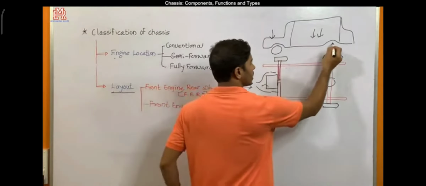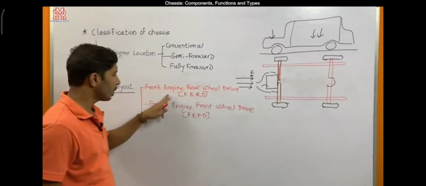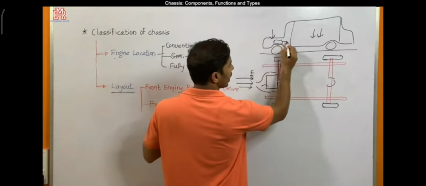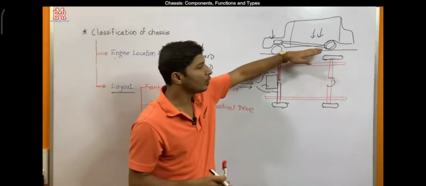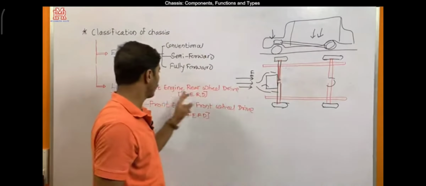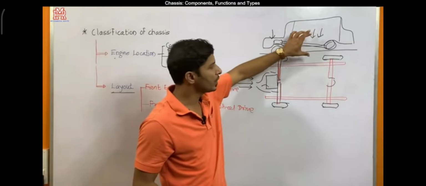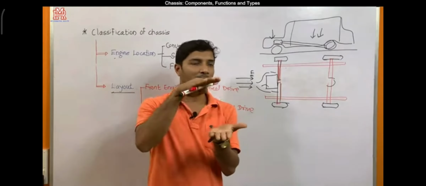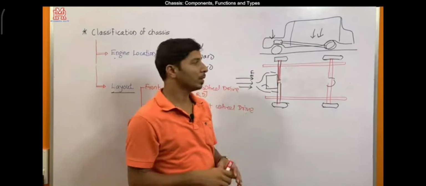For example, if these are the wheels and this is the road surface, then we have discussed FERD. We will be having different components. In case of FERD, the engine will be mounted here and different components will be mounted in this way, so the floor height will be increased. We need to design a vehicle with more floor height. So with front engine rear wheel drive, it is not possible to reduce the CG or the floor height. For stability purposes, we have to design a vehicle with a minimum CG, center of gravity, or minimum floor height, then the stability will be improved.